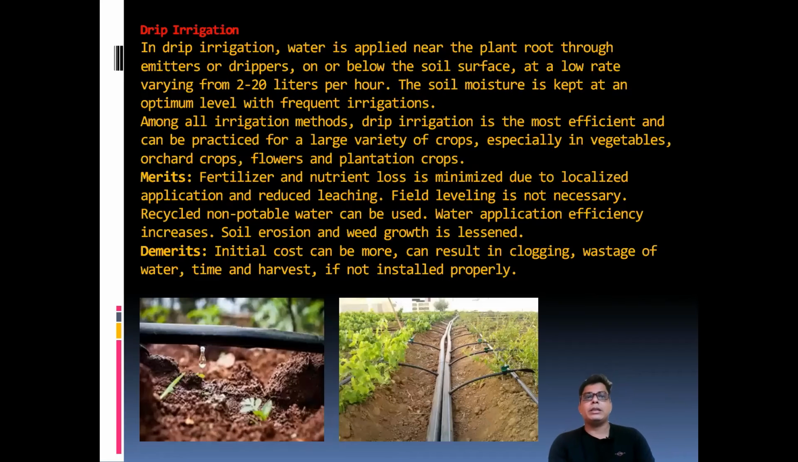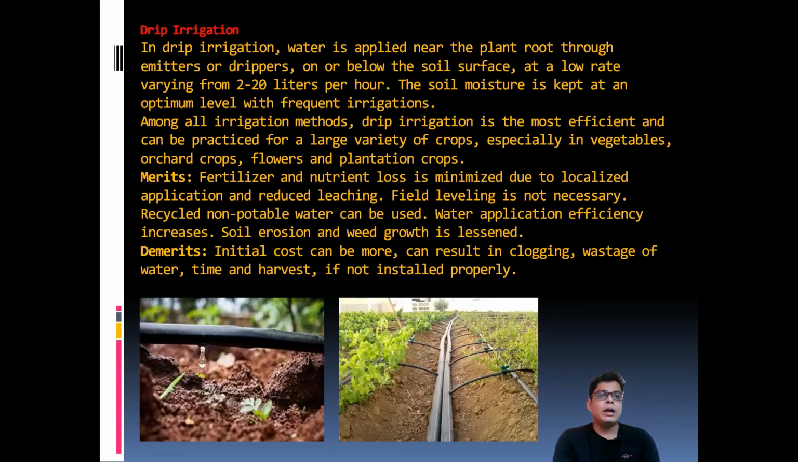The next method is drip irrigation. Perhaps you can see behind me there are some drip irrigation setups. In drip irrigation, water is applied near the plant's root through emitters or drippers, on or below the soil surface at a low rate, varying from 2 to 5 liters per hour, and soil moisture is kept at an optimum level by frequent irrigation. This means that in this method every plant's root gets water, drip by drip. So this is the drip method.